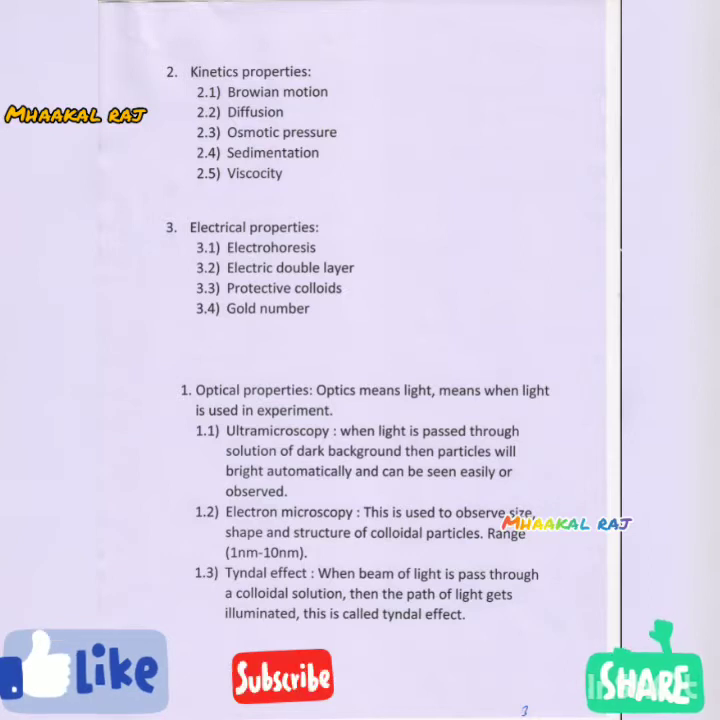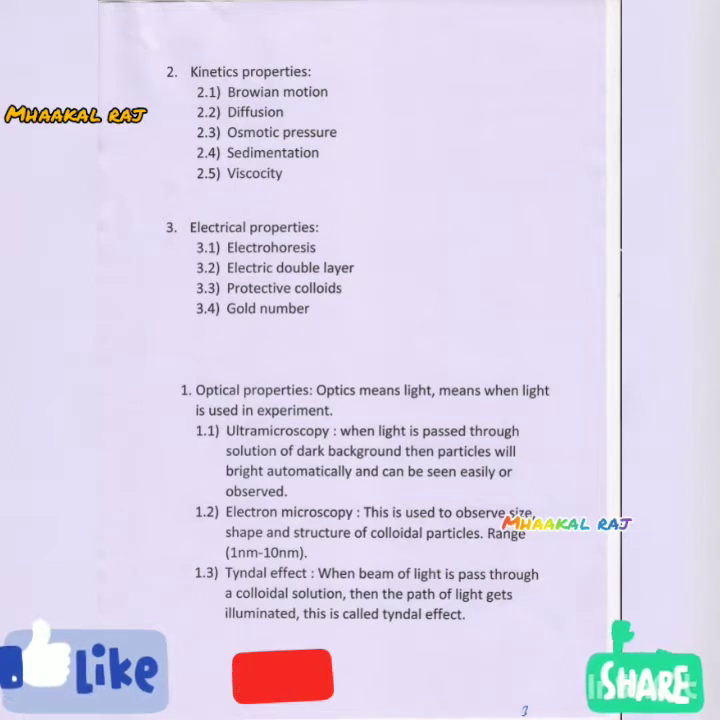Second one is electron microscopy. This is used to observe the size, shape and structure of colloidal particles. It means in an electron microscope we can observe the size of colloidal particles, their shape and their structure, and it can range from 1 nanometer to 10 nanometers.